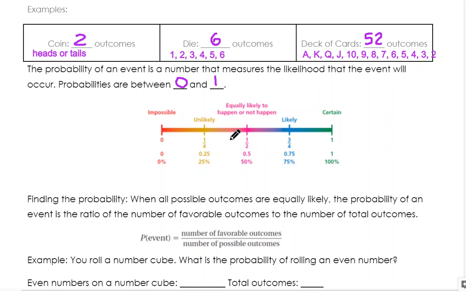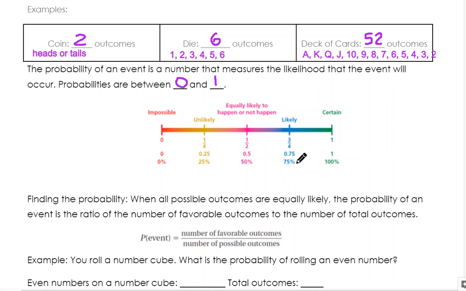Anything that's less than 50%, like 25% here, means that it's unlikely to happen. If it's between 0 and 50%, it's unlikely to happen. It could happen, but the odds of it happening are lower. Anything that's bigger than 50% and closer to 1 or 100% is likely to happen. Like this says 75%. If the weatherman said there's a 75% chance of rain tomorrow, I would make sure I have a raincoat, because it's pretty likely it's going to rain. It could not happen, but it's likely that it's going to happen.